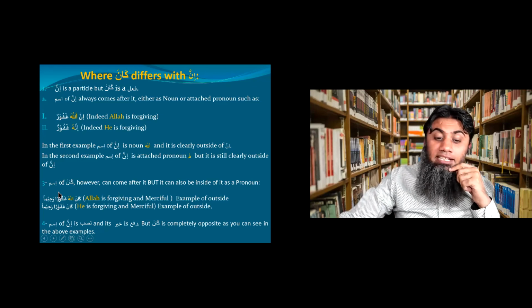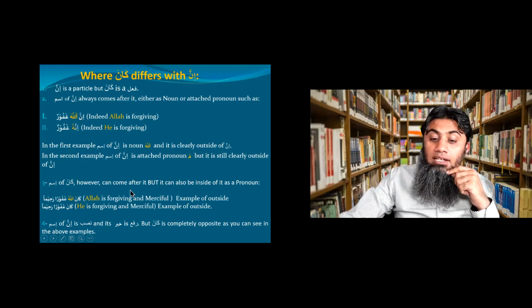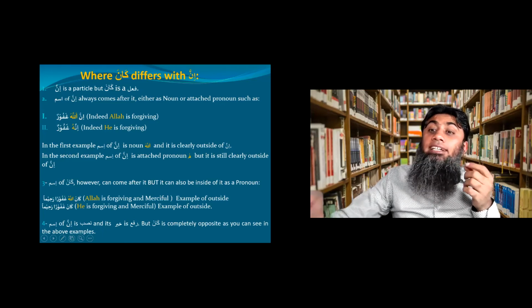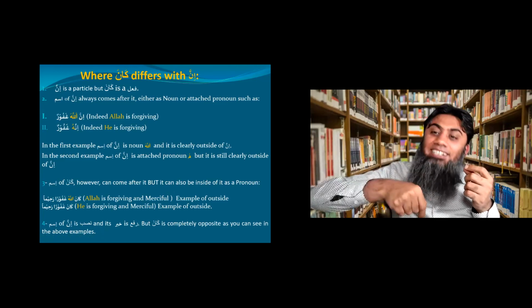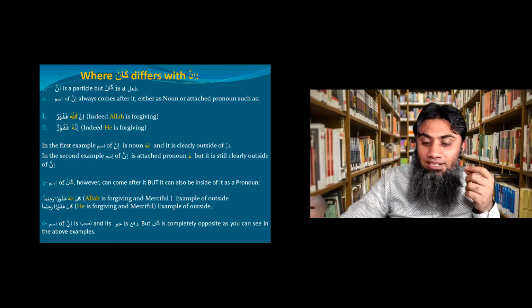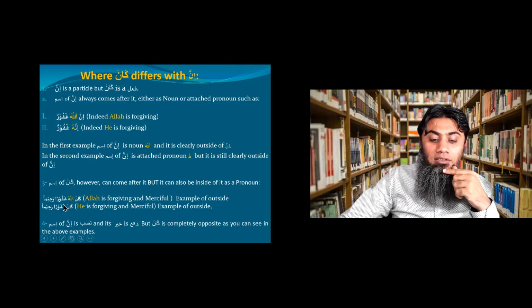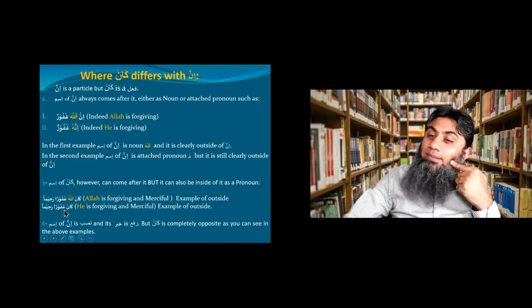Clear? But in case of kana, however, it can have ism of kana outside of kana, but it can also be built inside of kana. That's the difference. Clear? Look at the example. Kana Allahu ghafuran rahima. Kana and ism of kana is Allahu, and it is outside of kana. In this example, kana ghafuran rahiman.